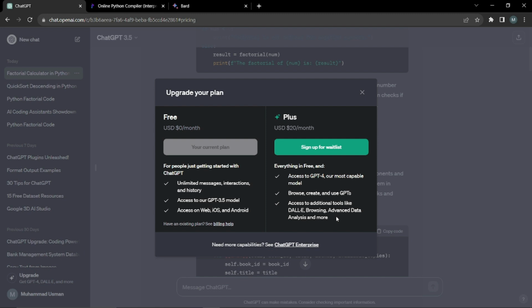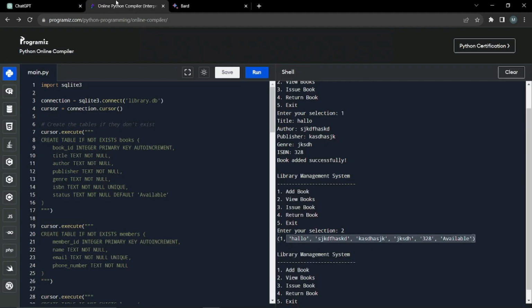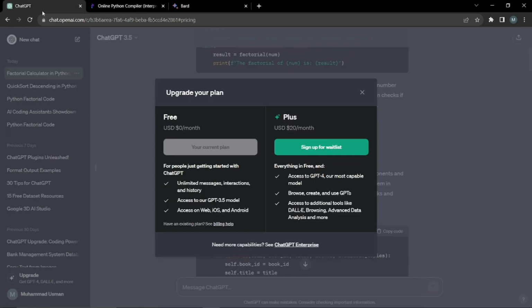So if you want to, you can use the free version. You can sign up and start using ChatGPT and Bard literally for free, without paying any money.